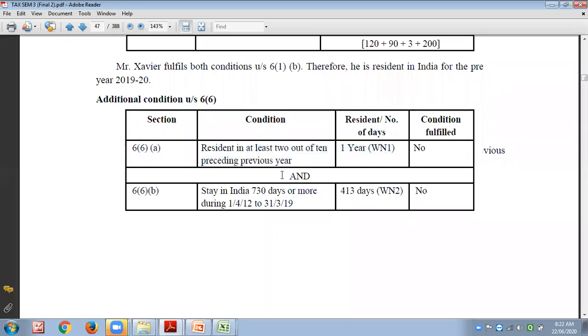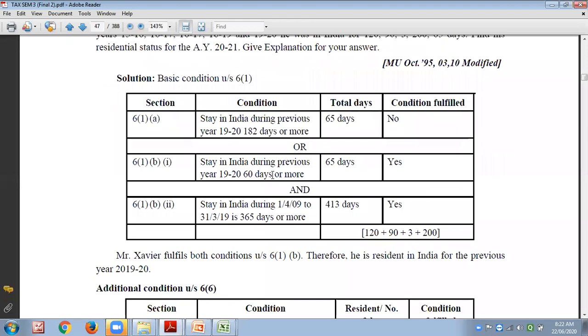Okay, and that means both these conditions are important. Either you can satisfy this condition or you need to satisfy this condition. But there is an exemption of this condition. Which are those exemptions? If you are going for employment, if you are there as a crew member of an Indian ship, or if you are employed abroad and coming to India for a visit, then this condition is not applicable.